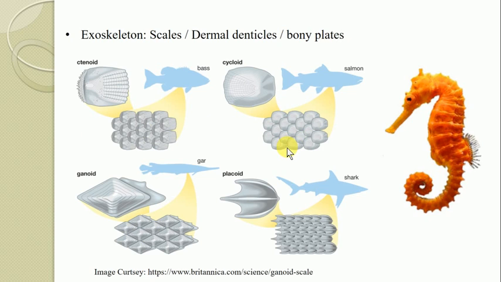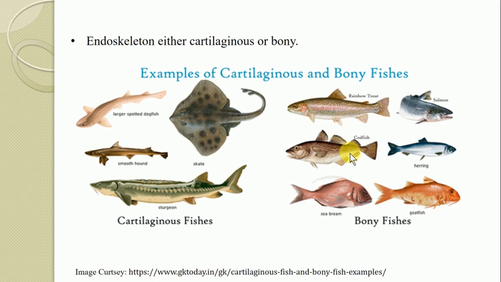Obviously the different groups of fishes have differences in their exoskeleton, particularly in the scales, and some of the fishes have the exoskeleton in the form of bony plates. So here in this case, this is an example known as Hippocampus. They are provided with an exoskeleton which is made up of somewhat bony plates. So in this way the exoskeleton is always there in the case of fishes.